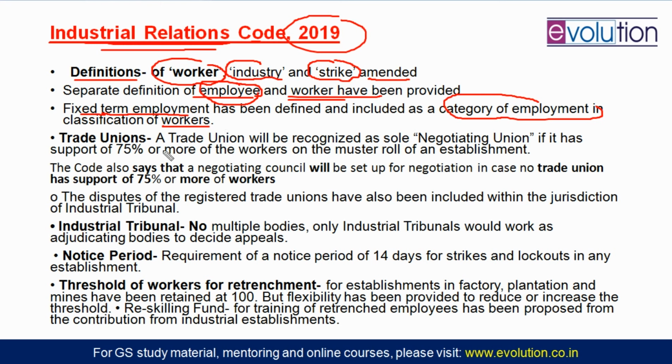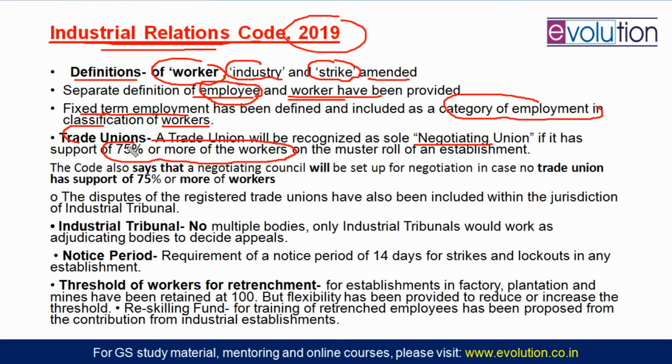So I told you that this also amalgamates the Industrial Disputes Act. Whenever a dispute happens, the new Industrial Relations Code says that a trade union will be recognized as the sole negotiating union if it has the support of 75% or more of workers. See, a trade union is a union made by the workers.